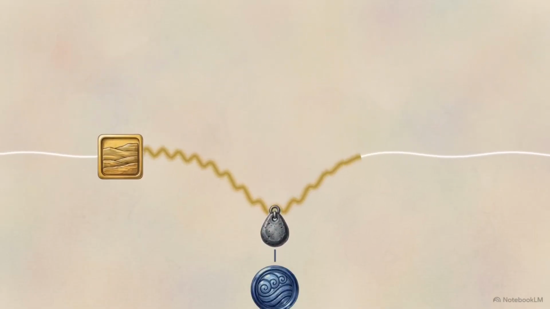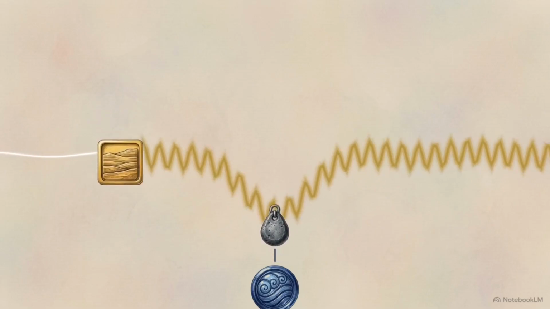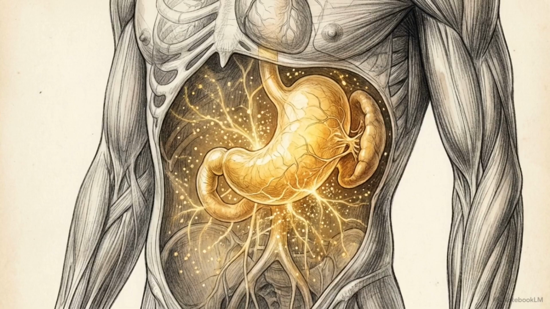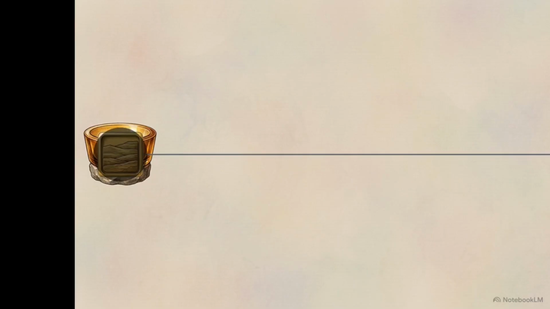Earth, through the spleen and stomach, creates post-heaven qi, thickening the line of energy available to the system. Nutrients must undergo transformation to become qi. Earth provides the metabolic warmth and timing required for this conversion. When earth governance fails, production drops. Metabolism slows, leading to a dominant sensation of heaviness and fatigue.